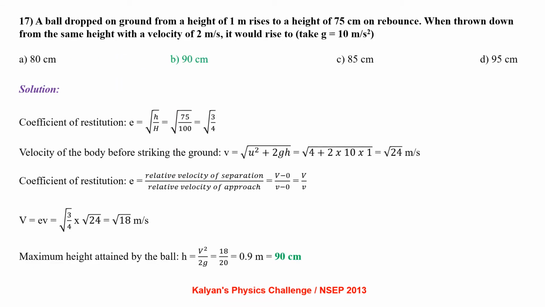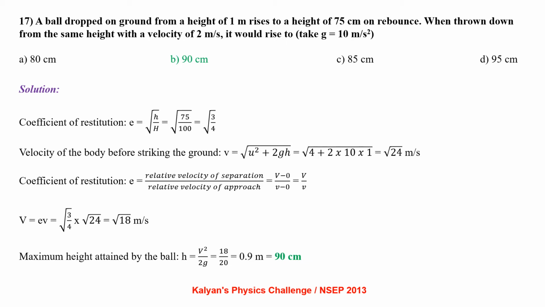A ball dropped on ground from a height of 1 meter rises to a height of 75 centimeter on rebounds. When thrown down from the same height with a velocity of 2 meter per second, it would rise to what height? Coefficient of restitution e equals root of h by capital H, that is root of 75 by 100, which is root of 3 by 4. Velocity of the body before striking the ground v equals root of u square plus 2gh, that is root of 4 plus 2 into 10 into 1, that is root of 24 meter per second.